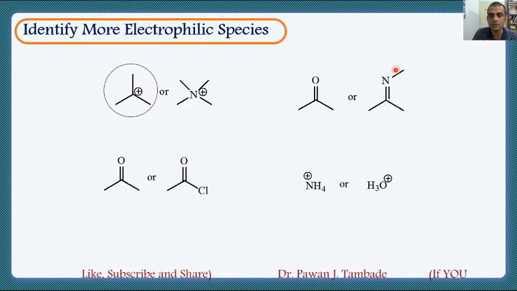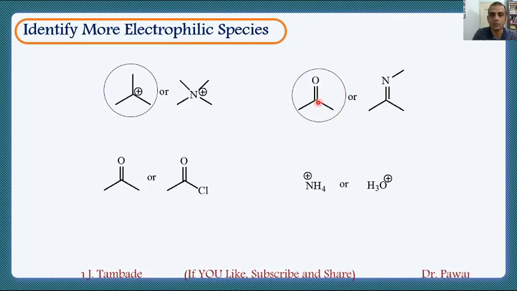If you look at these two molecules, in this case there is a double bond in both molecules, but in one case oxygen is attached and in another case nitrogen is attached to the double bond. Oxygen is more electronegative as compared to nitrogen. So if you put this logic, you will get the answer that this compound has a more electrophilic carbon as compared to this one.